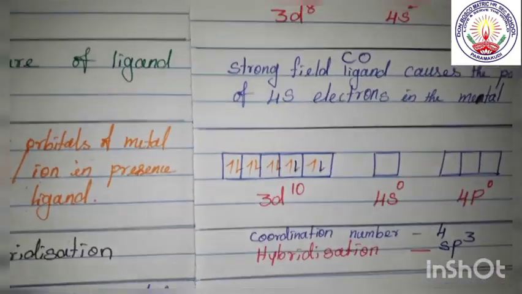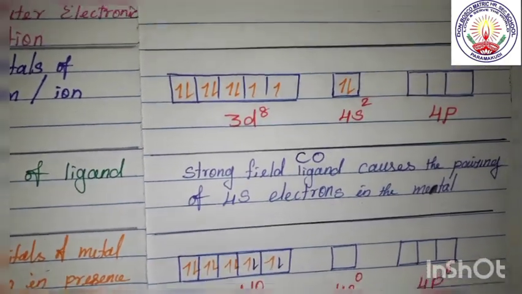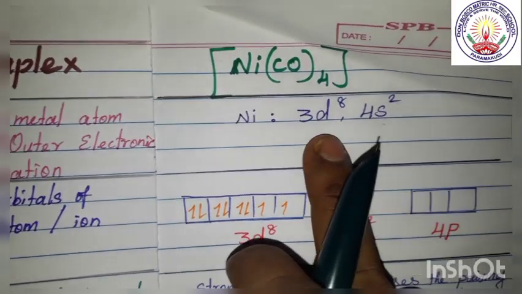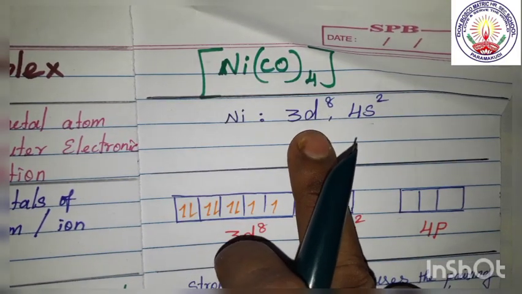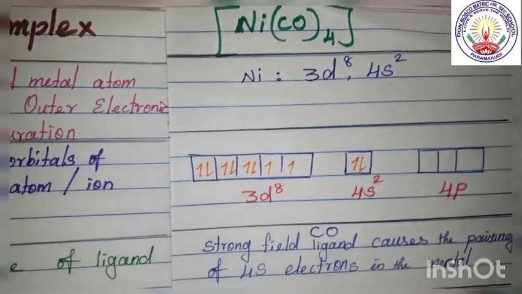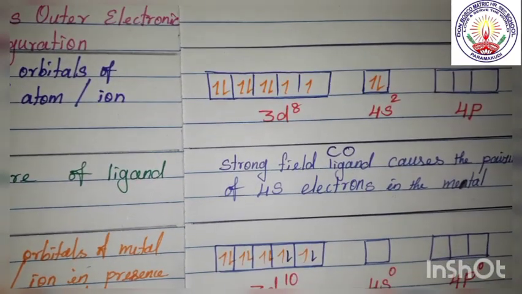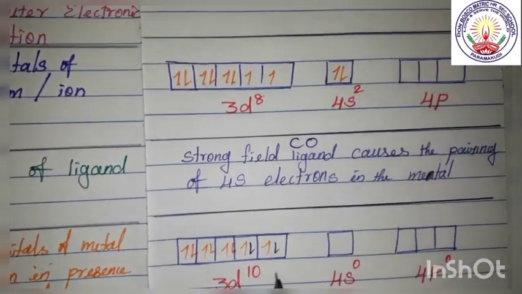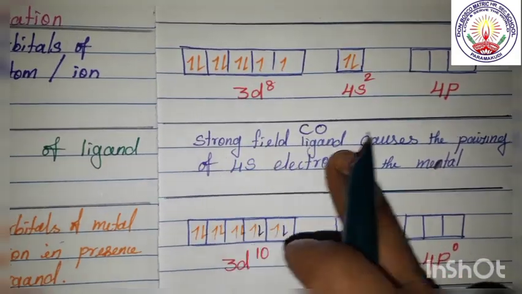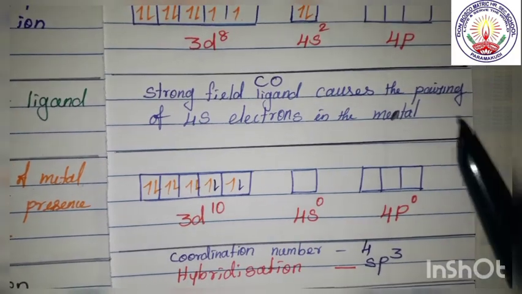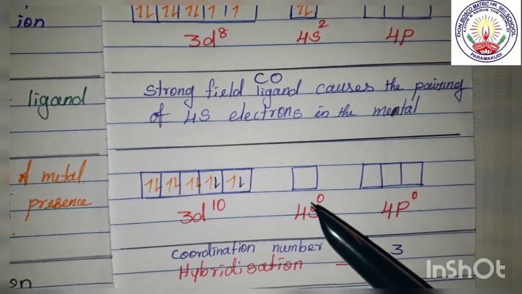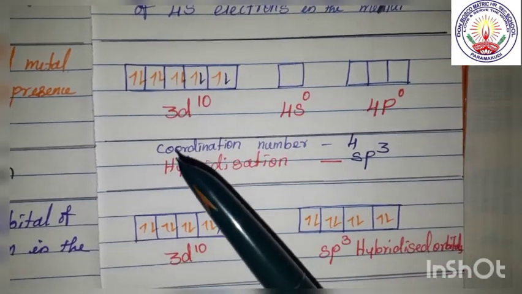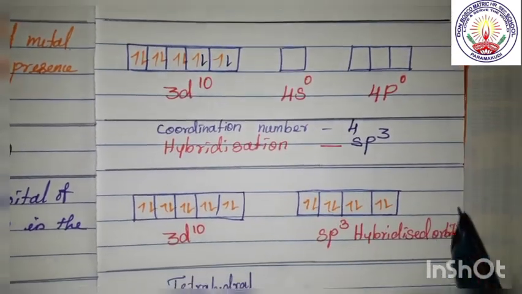So once again we shall repeat this. The central metal atom, its outer electronic configuration is 3d8 4s2. Next this is a strong field ligand, so it causes pairing. So here it will pair up. So therefore we will get 3d10 4s0.